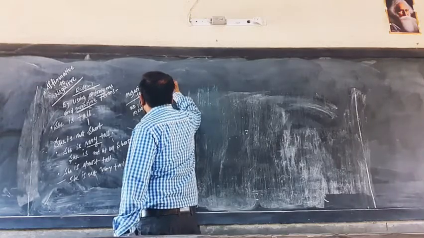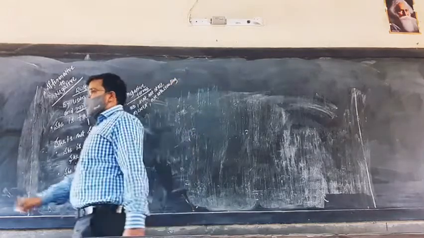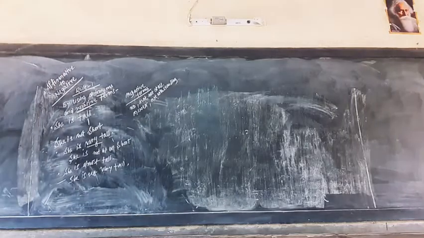Notwithstanding. I'll tell you later, in Merchant of Venice there is the use of this very term, notwithstanding, in Act 3 Scene 4.